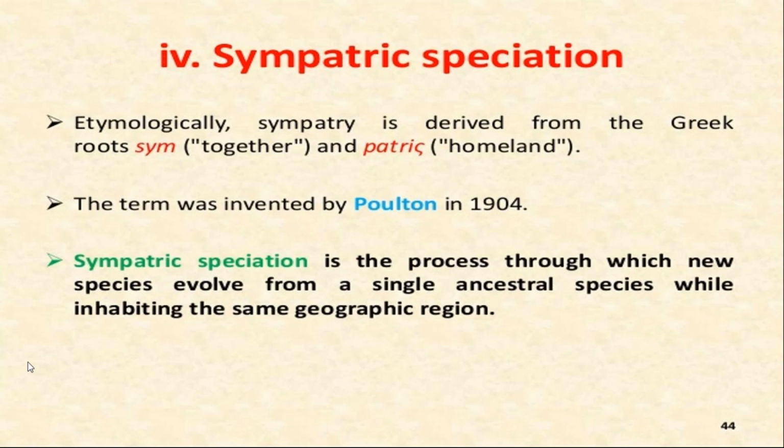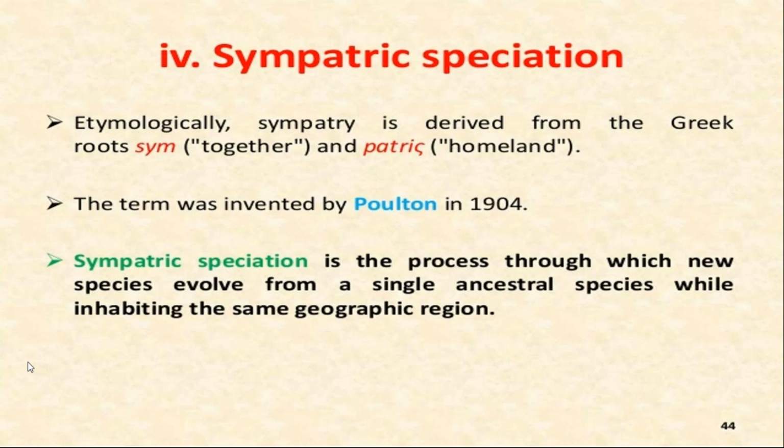Both of them are living in the same place, but instead of that, they are not reproducing with each other. Without any reason, they are not reproducing with each other. This is the example of sympatric speciation. In case of sympatric speciation, both the species are living in the same area, but they are not reproducing with each other. Due to this reproductive barrier, due to this reproductive isolation, the formation of new species takes place.